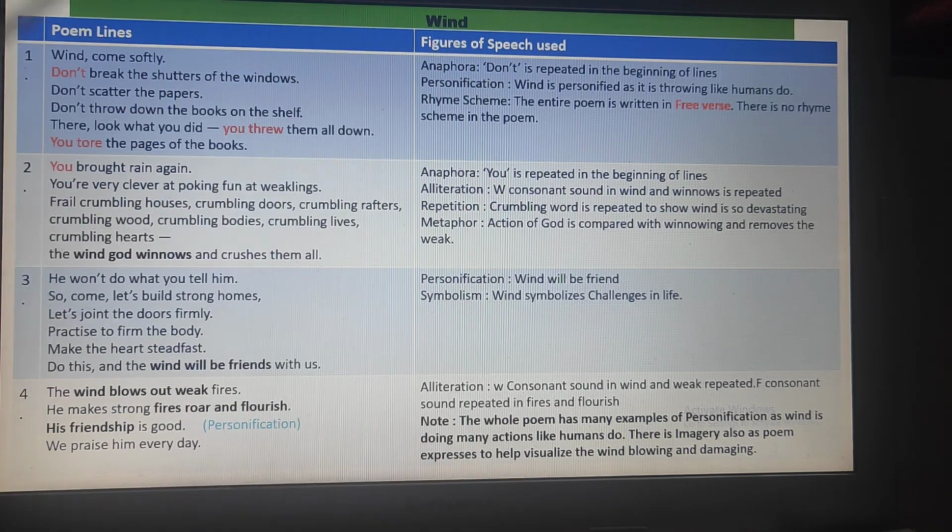So these are all the figures of speech that have been used as a tool or a device to make this poem so effective and so interesting. I hope you have understood these figures of speech.